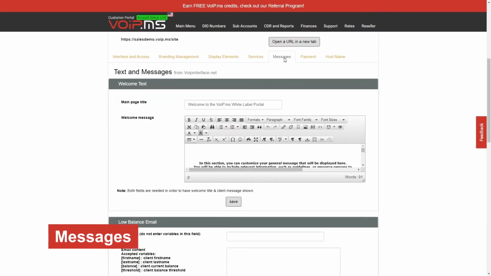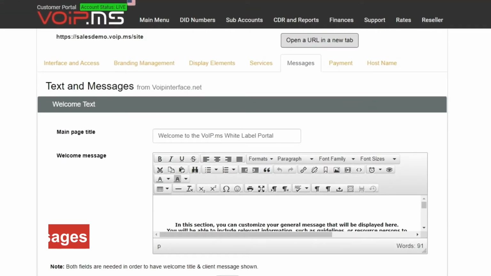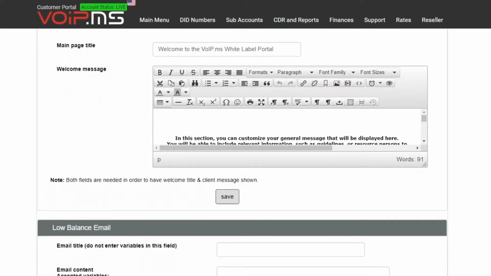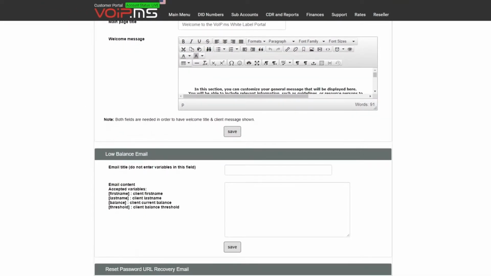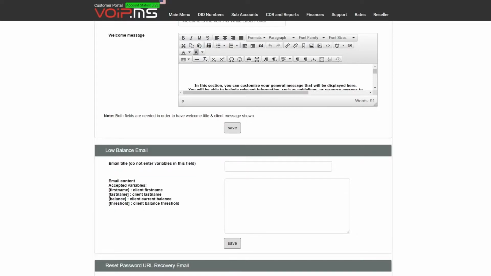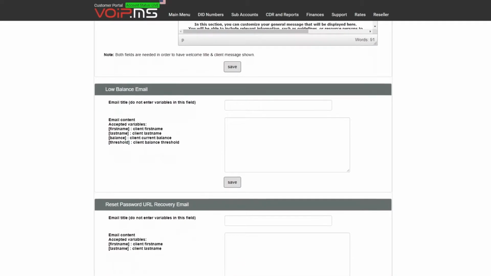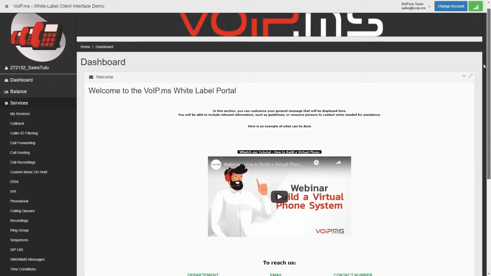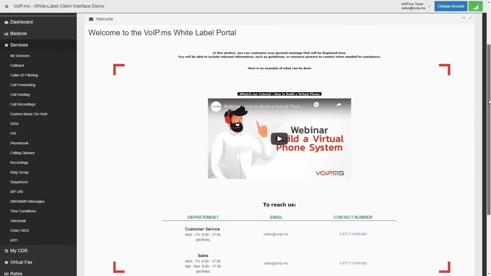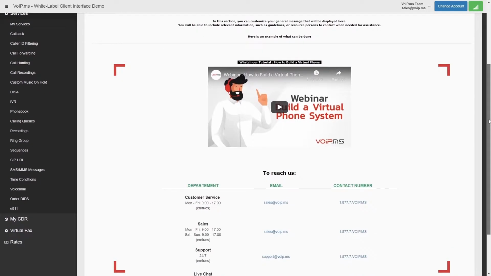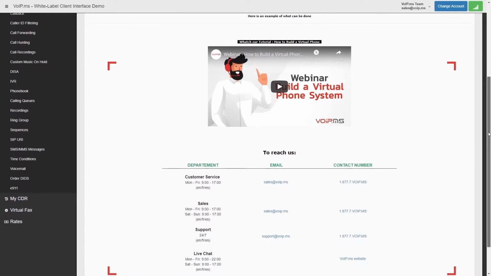The next tab is Message. This tab of the reseller configuration will allow you to create content for your client's interface and for various emails your client could receive relative to the service, such as the low balance email and the reset password process. An interesting feature of the Welcome dashboard is the ability to embed content and links. As you can see here, we have embedded a video and various clickable links.